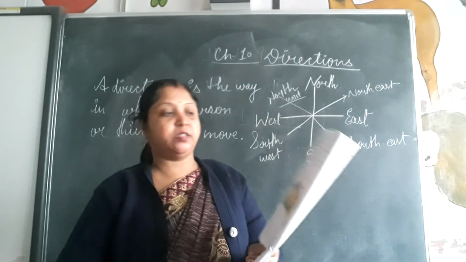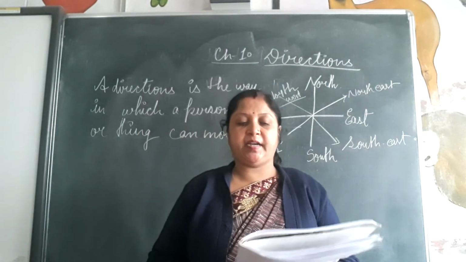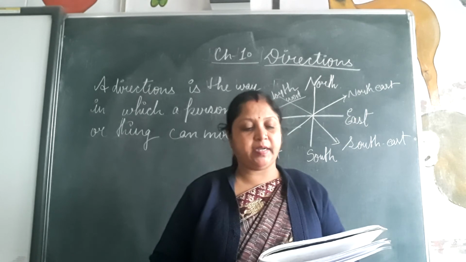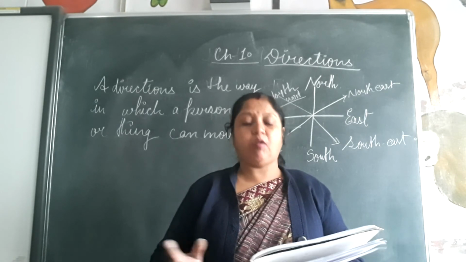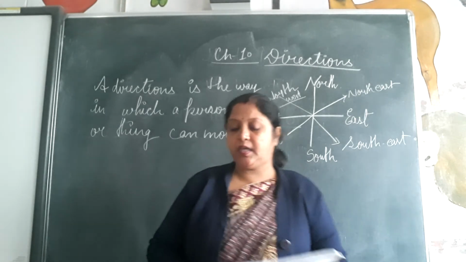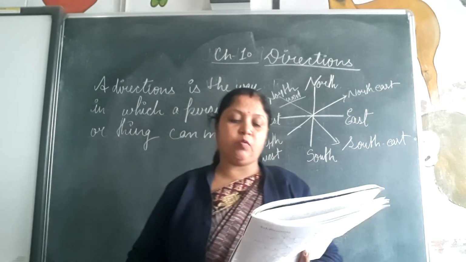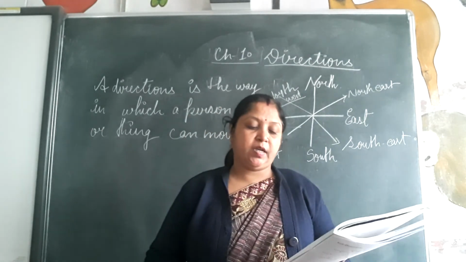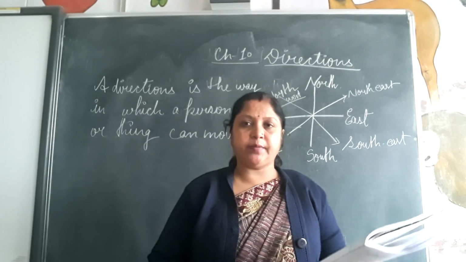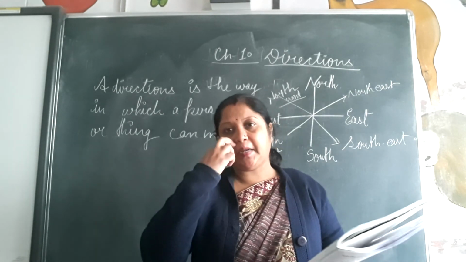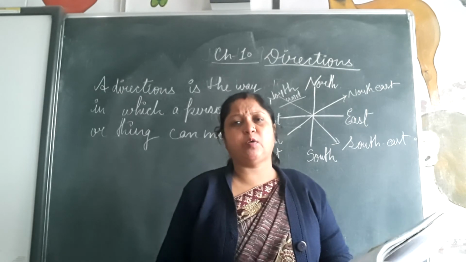Main directions. Over large areas we use directions: east, west, north and south. The sun always rises in the east and sets in the west. We can find out the main directions in an easy way. Okay, yesterday I said to you, do one activity. Yesterday we were talking about an activity.